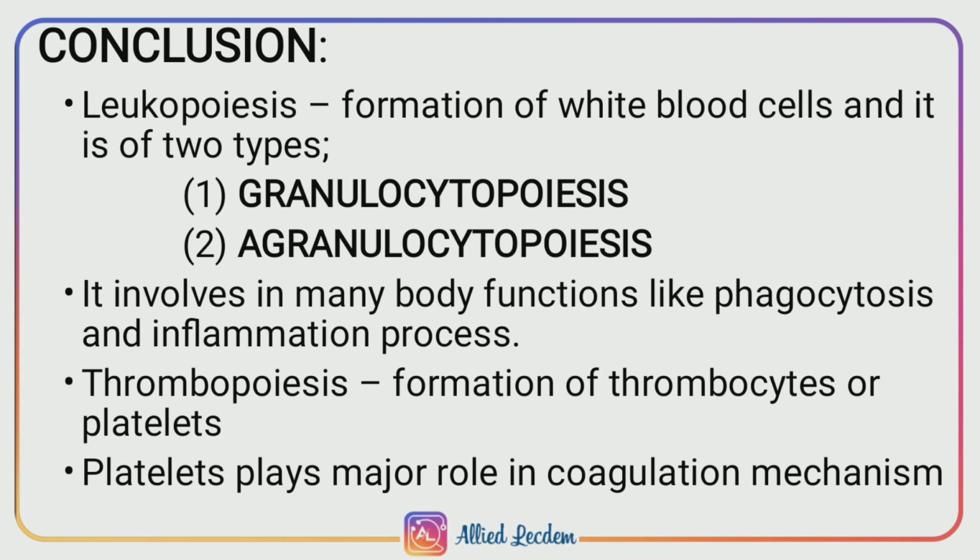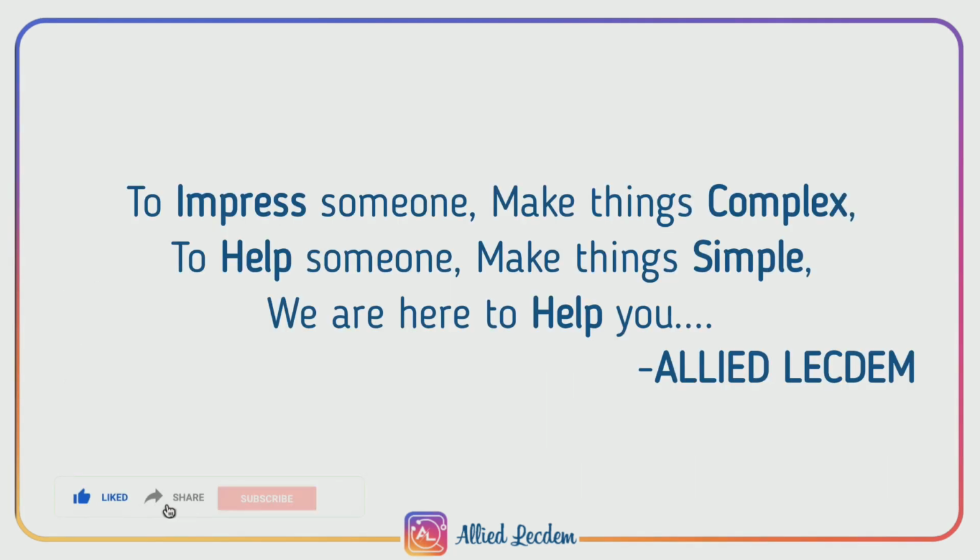The other one is agranulocytopoiesis, and these cells do not have granules in their cytoplasm, and that includes lymphocytes and monocytes. Then formation of thrombocytes or platelets is called thrombopoiesis, and platelets play their major role in coagulation mechanism. Thank you.